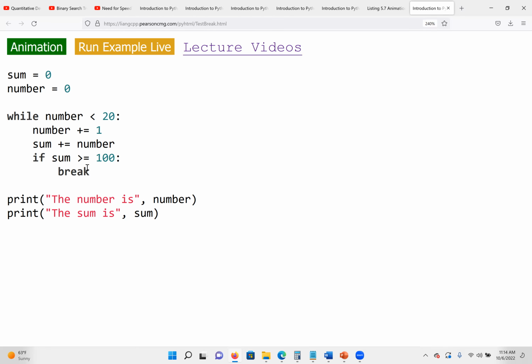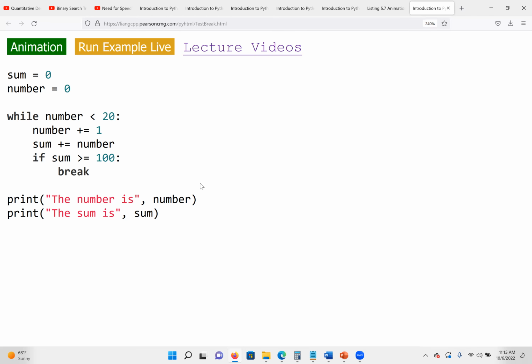So the sum value should be at most 99. Otherwise, unless we remove this break, we can keep adding to the sum, and we don't know when to stop. So that's why we are using this statement. If I know that if I add up to 10, it will be less than 100, or at most up to 99, then I don't need this condition. So that's why we're using break here to stop the loop, if the sum reaches almost 100, let's say 99.